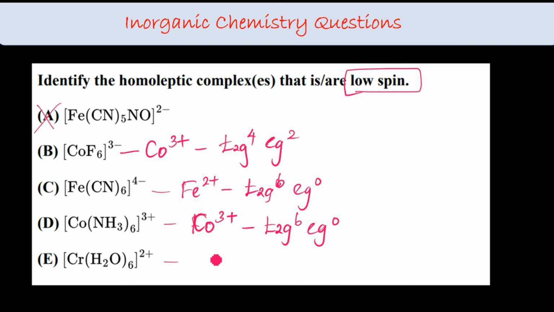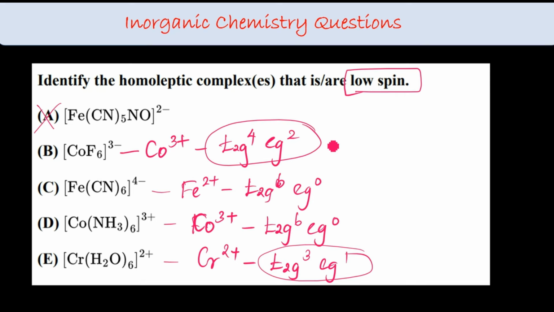Chromium, it's a weak field ligand. So Cr2+, 3d5 4s1 is the configuration of chromium. Now it will be 3d4. So t2g3 eg1. This has 4 unpaired electrons. This again has 4 unpaired electrons. But these two, look at the structure, they do not have any unpaired electron, which makes them low spin. So C and D are the complexes that are homoleptic and low spin.